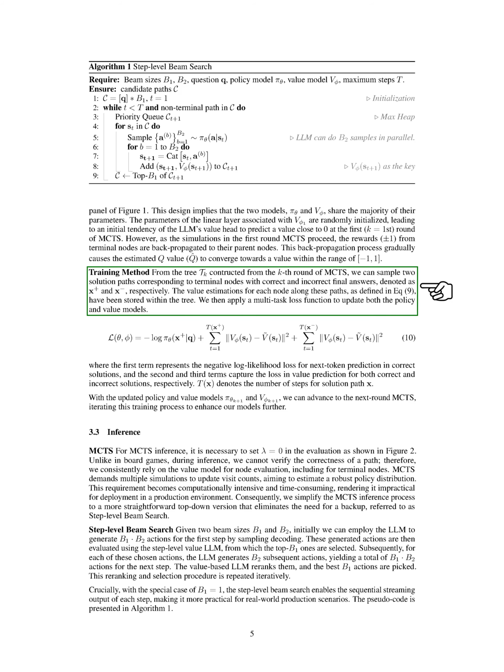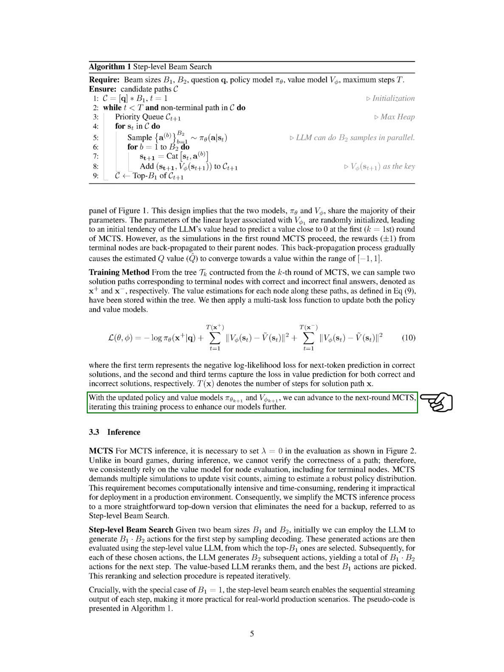The training process involves pre-training the LLM as the policy model and updating both policy and value models using a multitask loss function based on correct and incorrect solution paths sampled from the MCTS tree. By iterating this training process with each round of MCTS, we aim to enhance our models for improved performance.